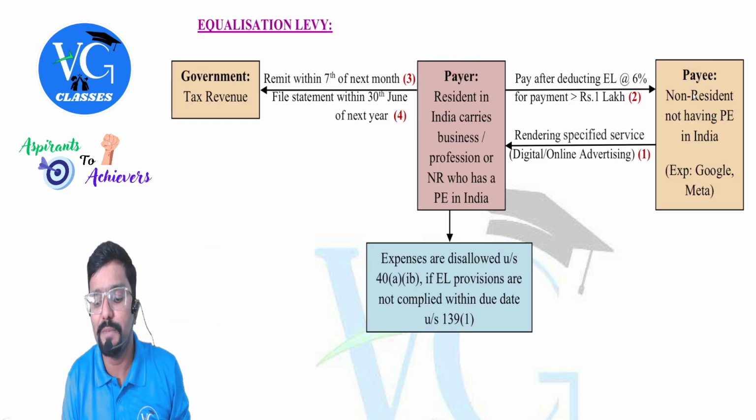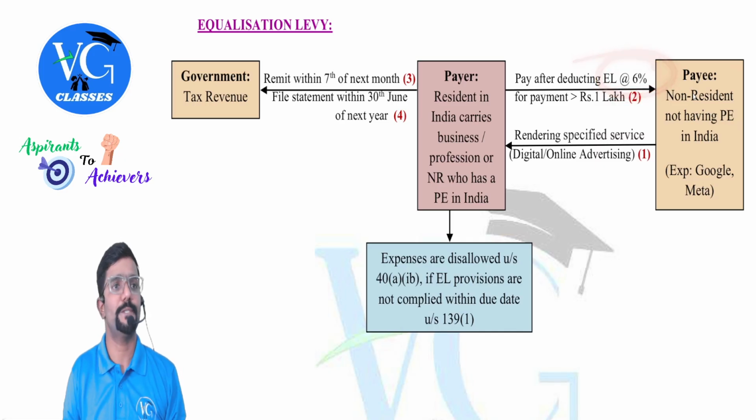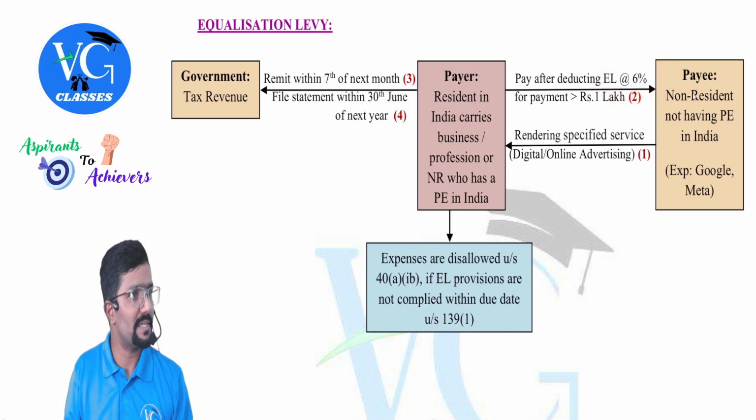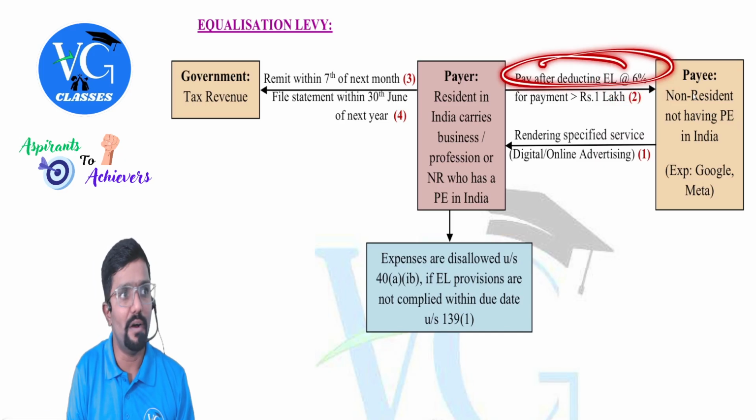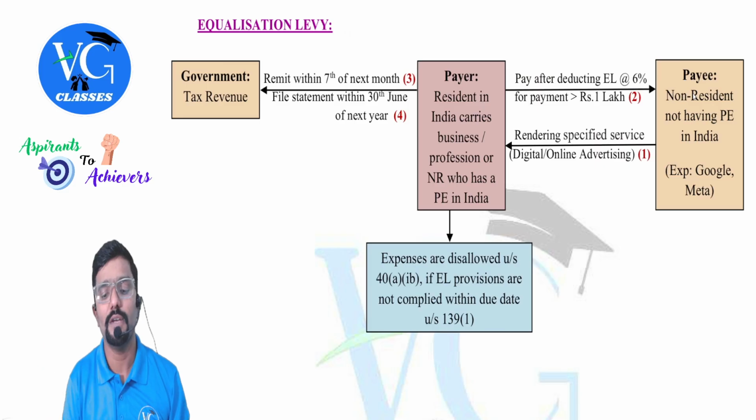Yes. If he is making the payment of more than 1 lakh, should he deduct equalization levy? Yes. At what rate? 6%. At 6%. And whatever he is deducting here, he has to remit it to the government. Within what date? Within 7th of next month.